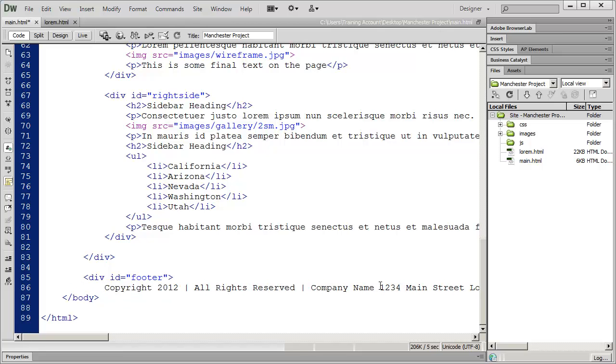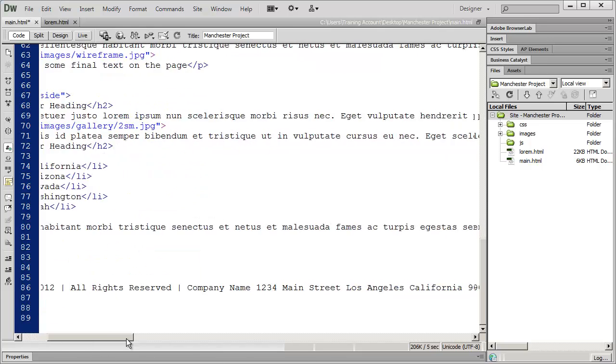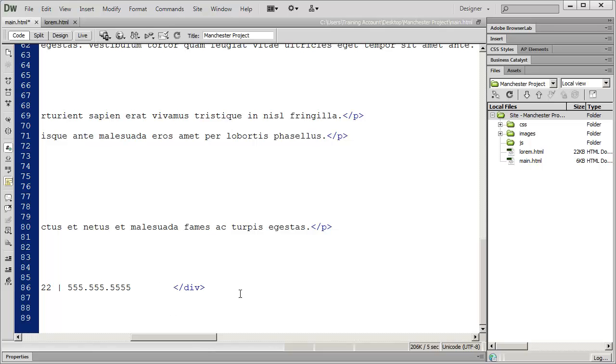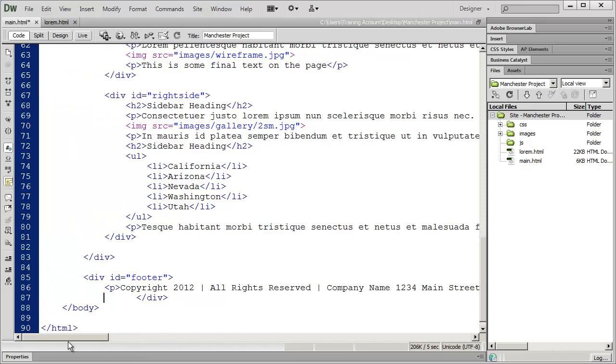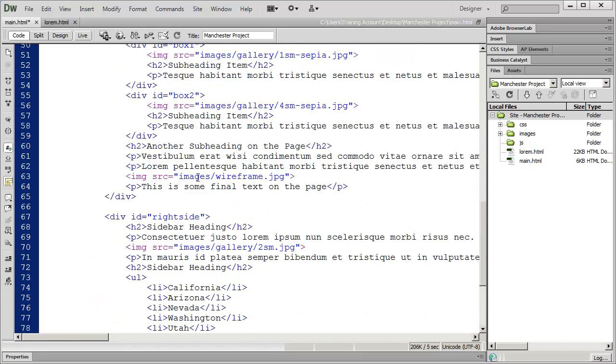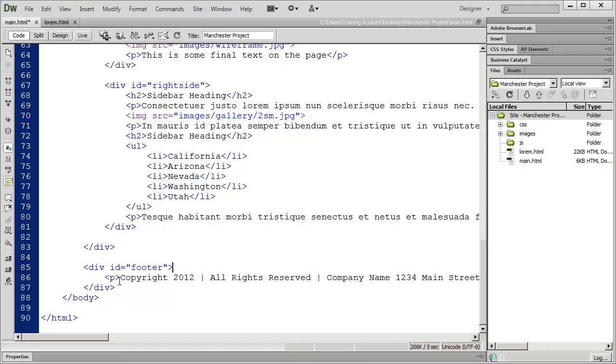And a lot of people, I've got to put that in a paragraph tag. There we go. Always make sure you close your tags properly. That's probably the item that causes most people the greatest difficulty, is they forget to close a tag. And you've seen me, even though I do this every day, I forgot to close my box tag up above.